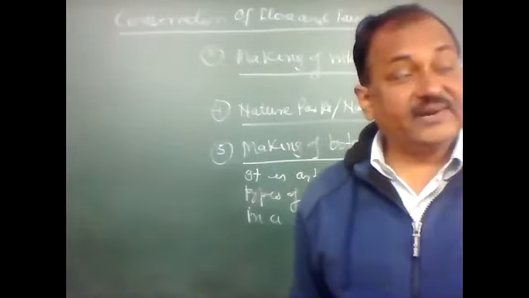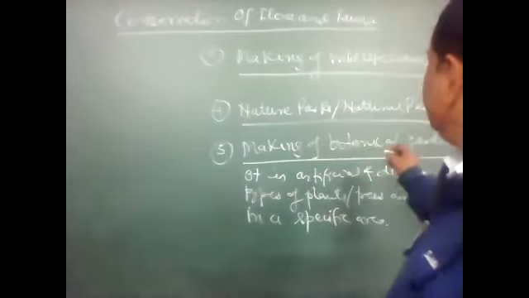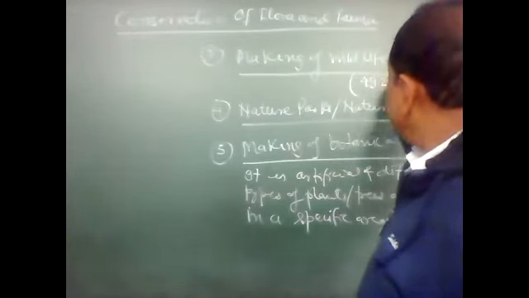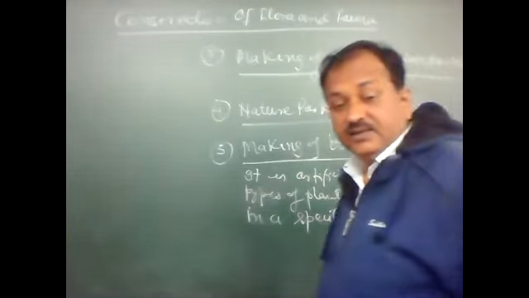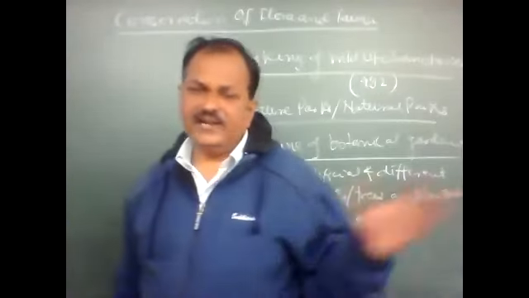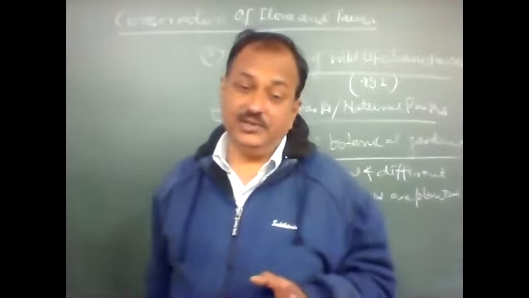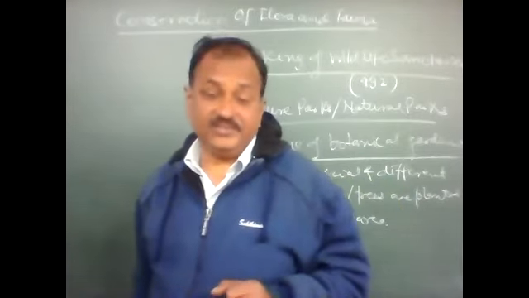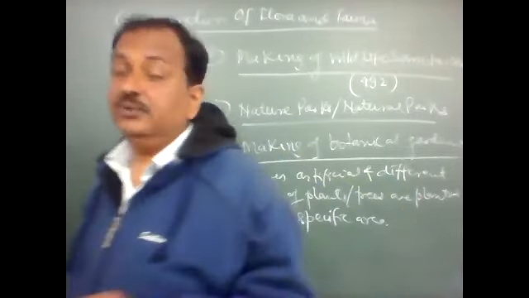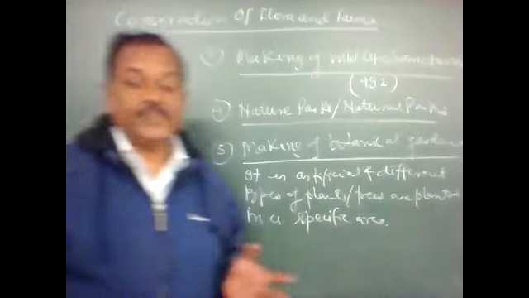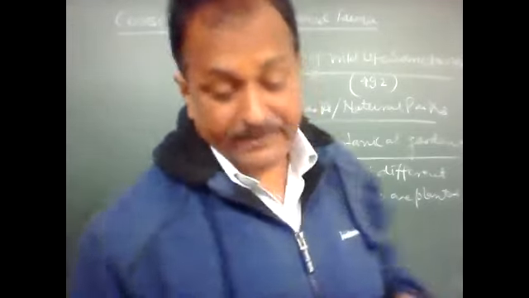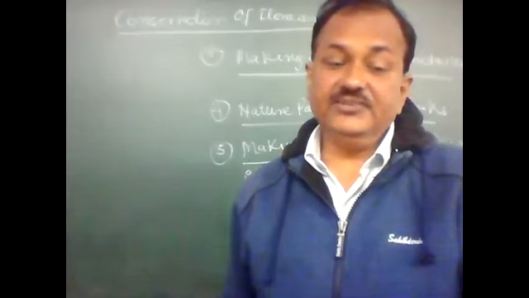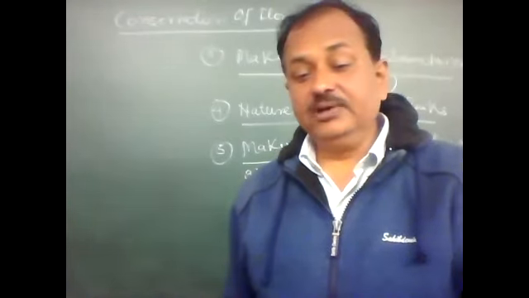Actually, we have 492 sanctuaries, smaller and larger, and there are many more. In all the states there are sanctuaries because the biodiversity of India is very rich, and the government is now slowly gearing up to maintain the biodiversity and the forests. These are the ways by which we can conserve the flora and fauna.